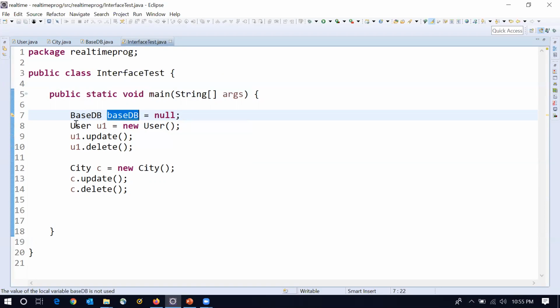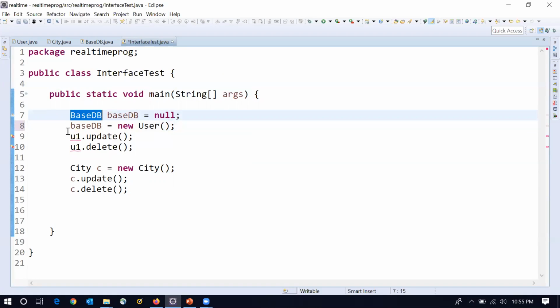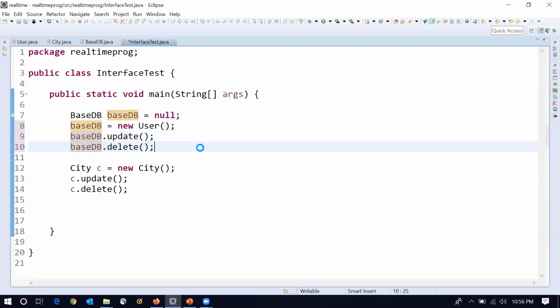Now what we can do, because the User class is implementing BaseDB, we can say an interface reference variable can refer to a class reference. With the help of the interface reference variable, we can call the methods. In the same way, with the same reference variable, we can say BaseDB is equal to City and call.